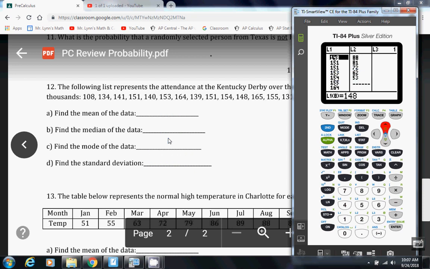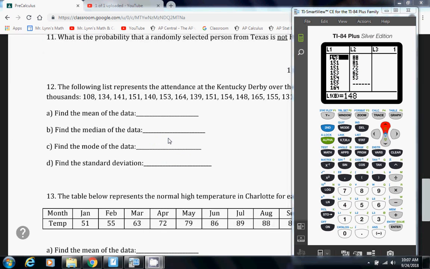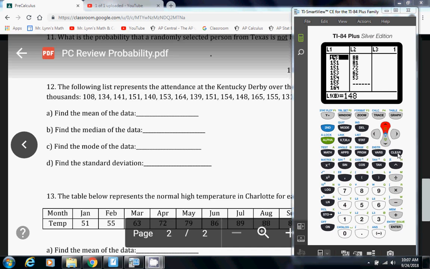Now number 13 works the exact same way, so I'll go through it a little bit quicker. But we go to Stat and then Edit, and I've already got the numbers plugged in L2. You'll want to plug them in L1. So you can hit clear, enter, and then type all those in L1. Again, to clear it, you go up to where it's highlighting the list you want to clear, hit clear, and then enter. Okay, so I'm just going to shift the numbers over here. You can just type them in. So now we've got them in L1.